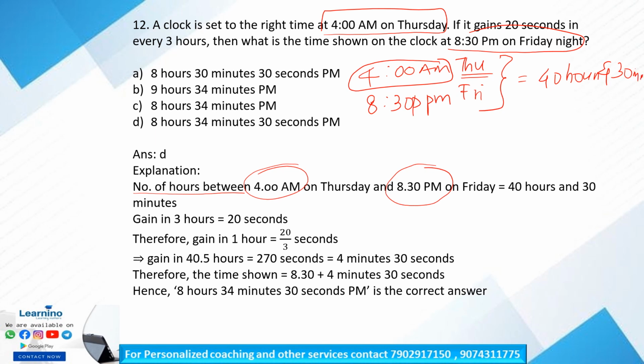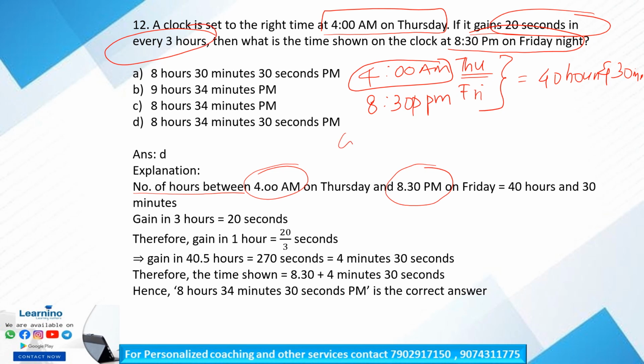Okay. So, if it gains 20 seconds in every 3 hours, then what is the time shown on the clock at 8:30 p.m. on Friday night is the question. So, this is the main part of the question, that is if it gains 20 seconds in every 3 hours.